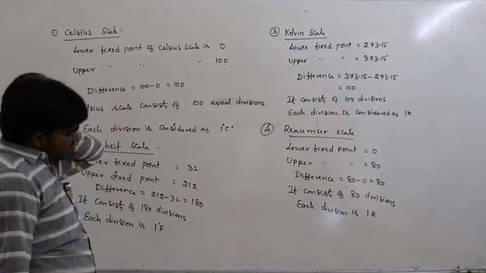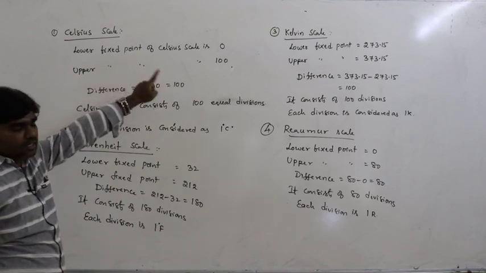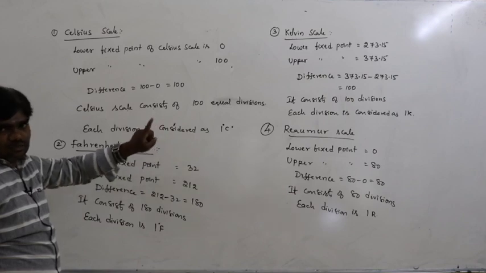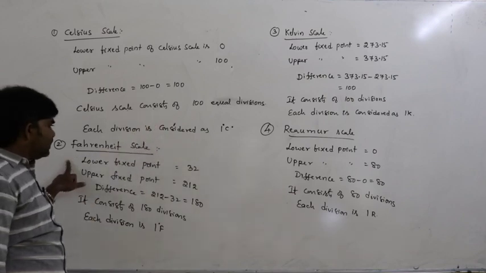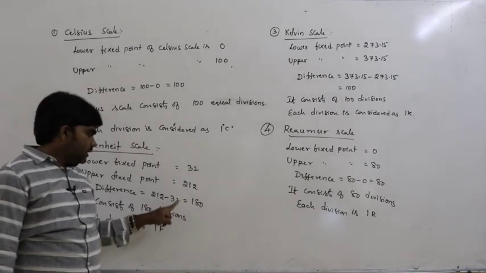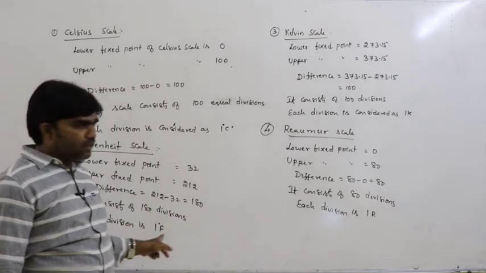These are the scales of temperature. Celsius scale: lower fixed point 0, upper fixed point 100, so it consists of 100 divisions. Each division is considered as 1 degree Celsius. Next, Fahrenheit scale: lower fixed point 32, upper fixed point 212. It consists of 180 divisions. Each division is considered as 1 Fahrenheit.